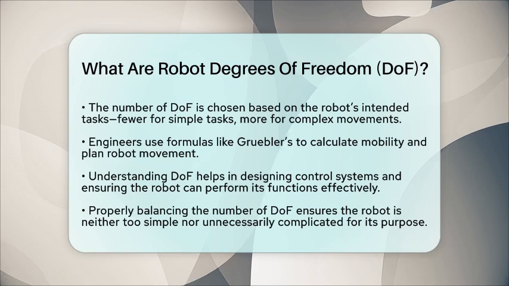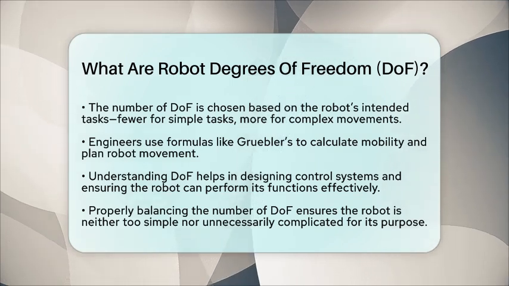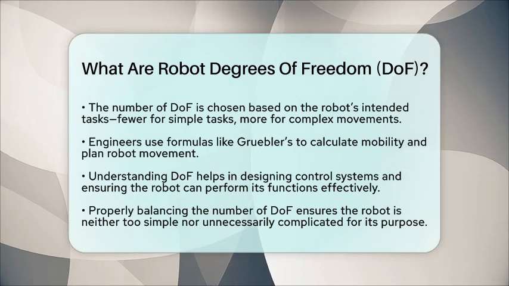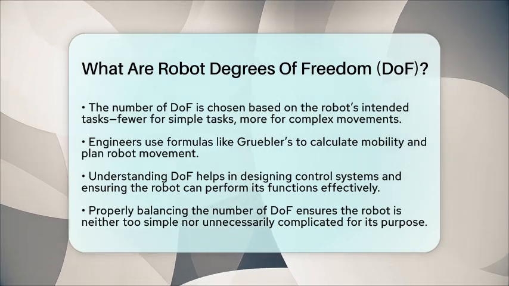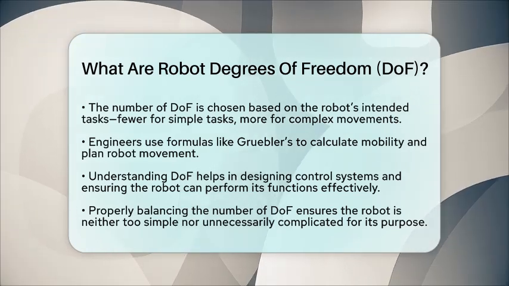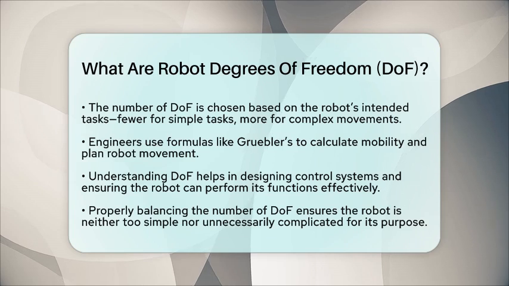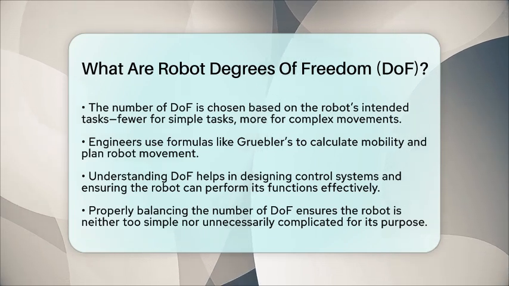To sum up, degrees of freedom tell us how many independent ways a robot can move or change its orientation. They shape the robot's design, control, and ability to perform tasks. Knowing the right number of degrees of freedom ensures the robot can do its job well without being overly complex or too simple.